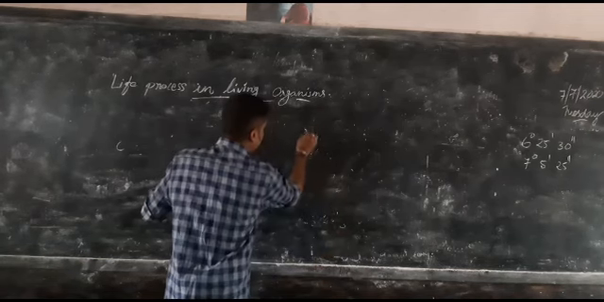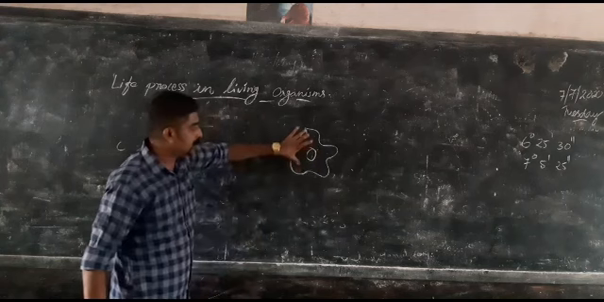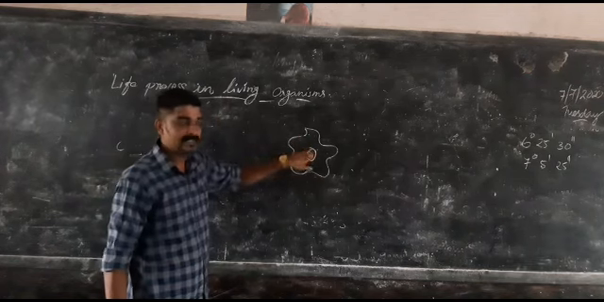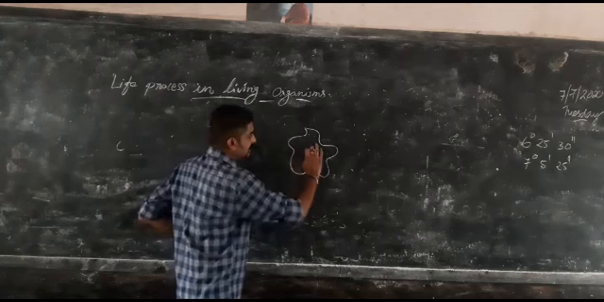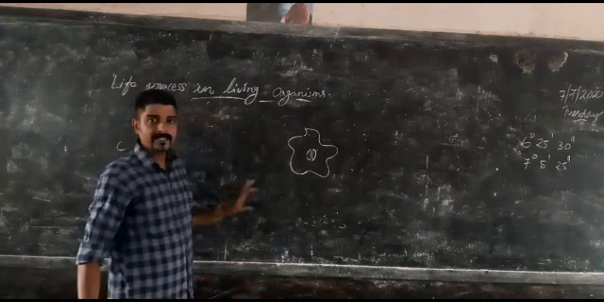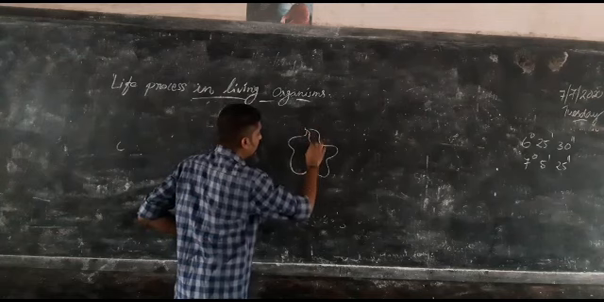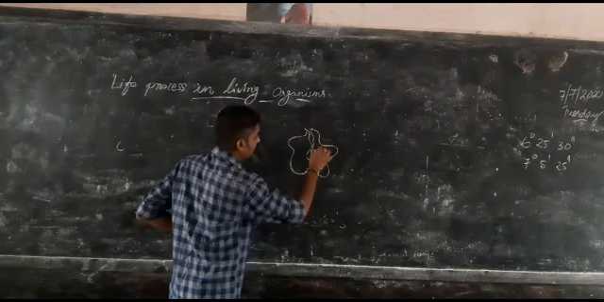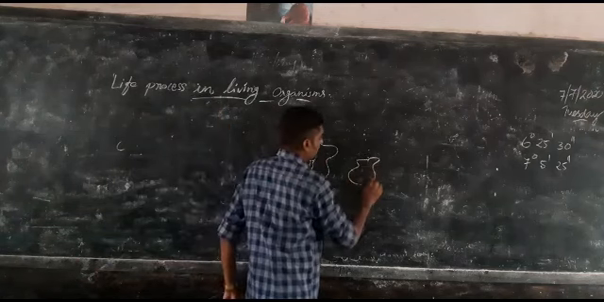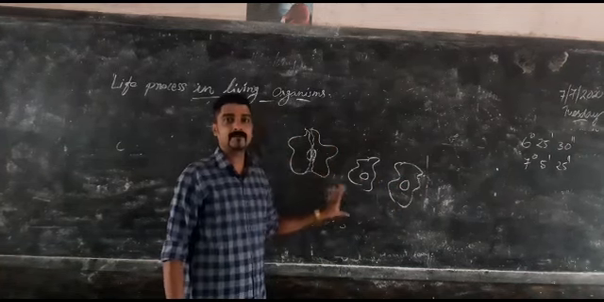Binary fission means, for example, amoeba. This part is known as the cytoplasm, and inside it is the nucleus. So in binary fission, the first step is that the nucleus will divide into two equal parts. One nucleus divided into equal parts. Then the cytoplasm also divides into equal parts. Now we can see that two daughter cells are formed. From one cell two daughter cells are formed. This is known as asexual reproduction, binary fission in the amoeba.